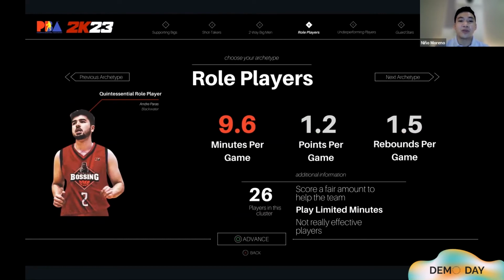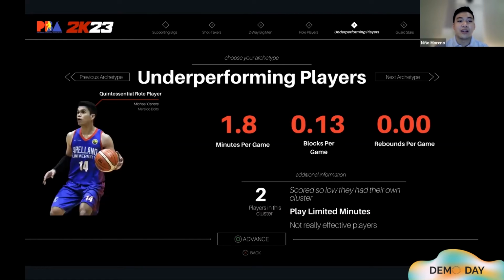However, they are not the most effective players in the game and are seen as more of a support role. Now, for the underperforming players, these are the players that scored really low and saw very limited playing time. The 2 players in these clusters are the ones that saw the least amount of action in the PBA.